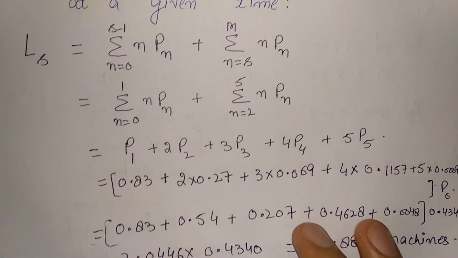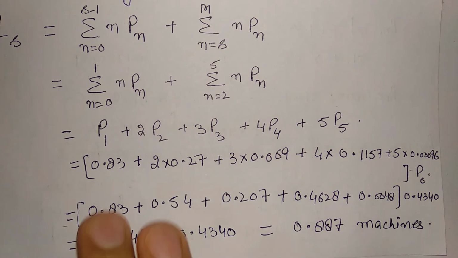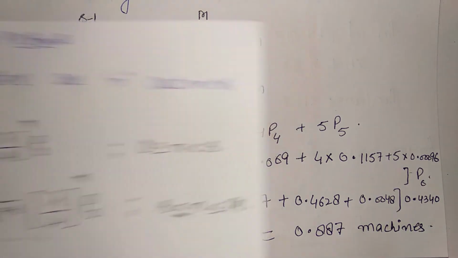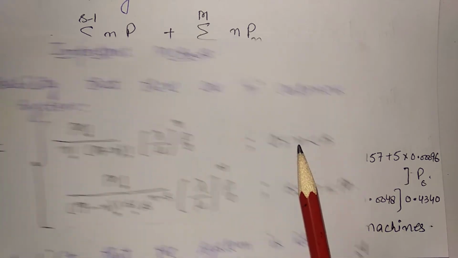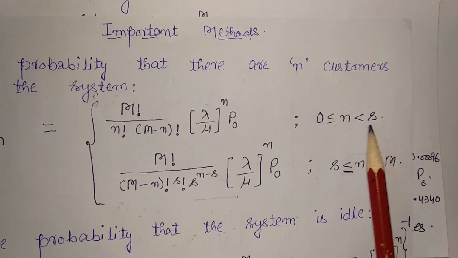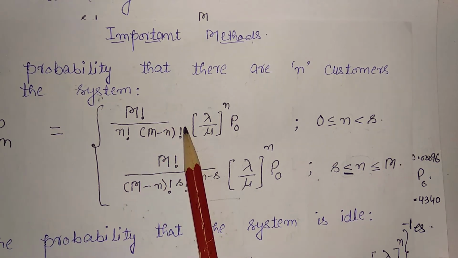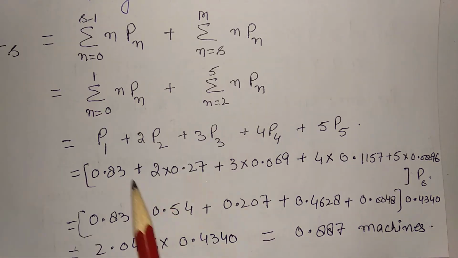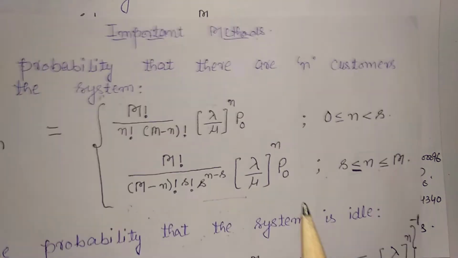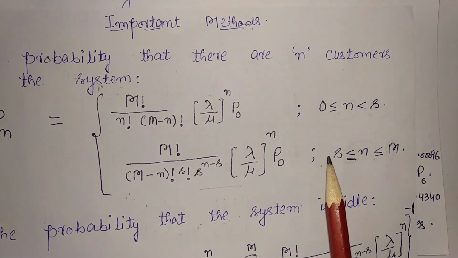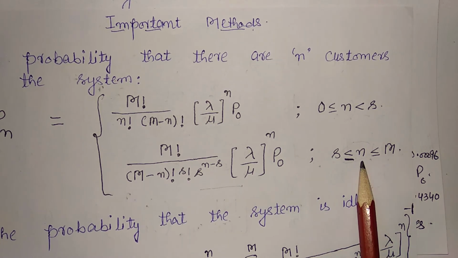Now putting the values, first of all I will calculate P1. I will calculate P1 from this method. Here the number of servers is greater than n, so in this case Pn will be equal to this method. I will calculate P1 and P2 from this one, because s is greater than or equal to n, that is the number of servers is equal to or greater than the number of customers.